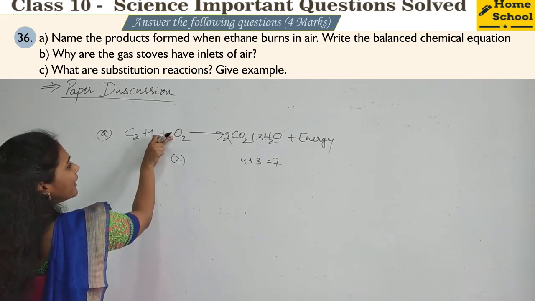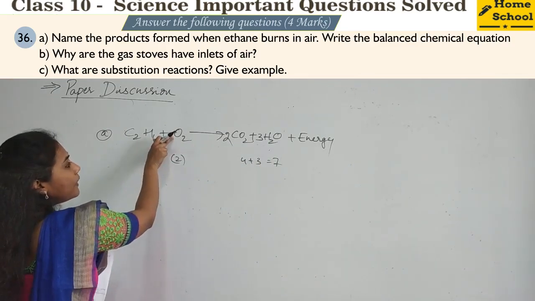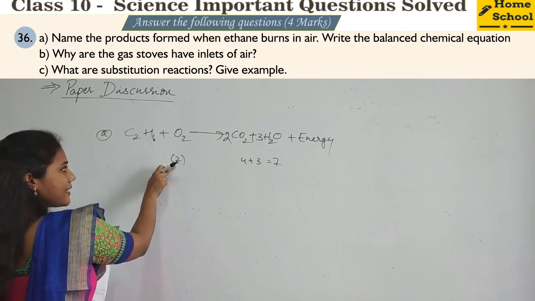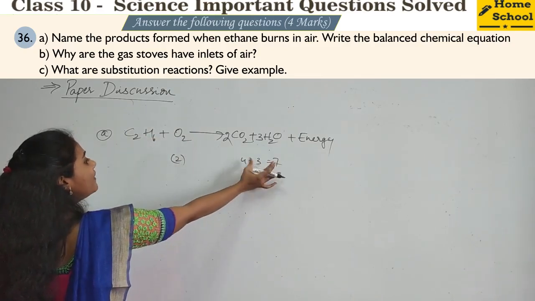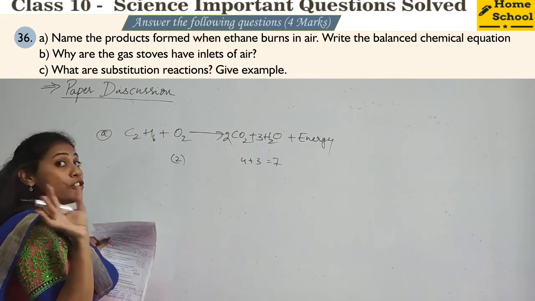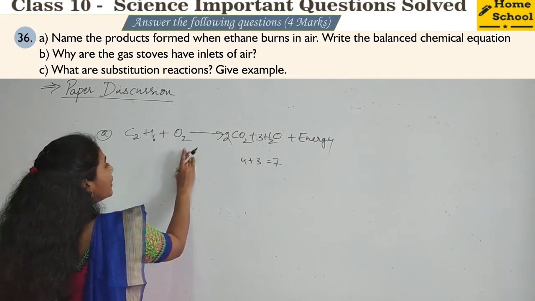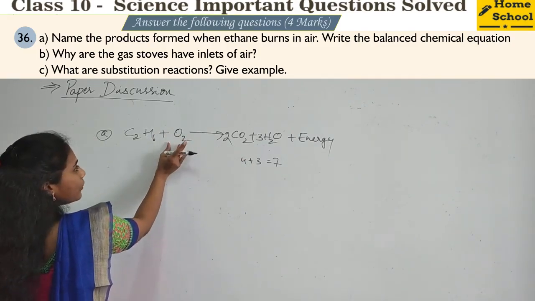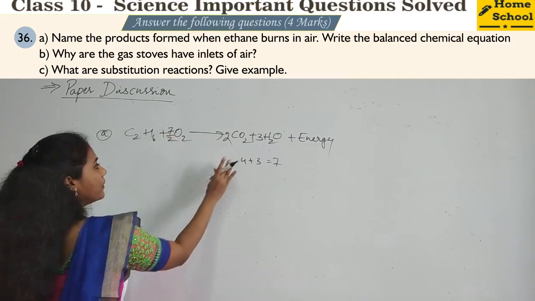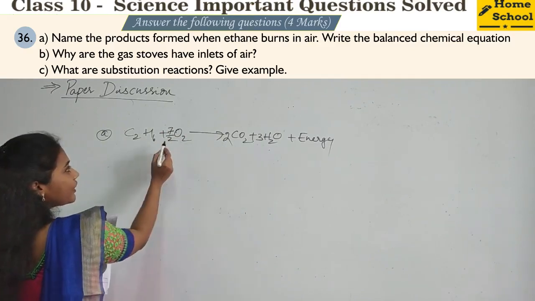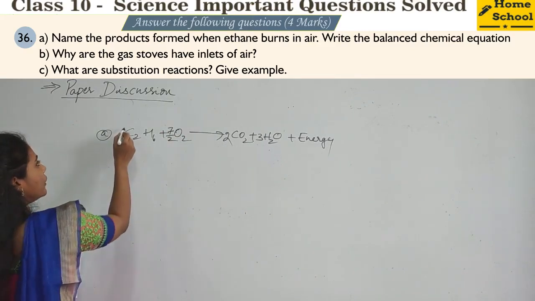If you put 2 here, 4 it will become. If you put 3, 3 2s are 6. If you put 4, 4 2s are 8. But how do you equalize to 7? So what you have to do is, you need 7 oxygens this side, no? So put 7 by 2 initially. Okay, but while balancing there should not be any fraction. So what you will do?